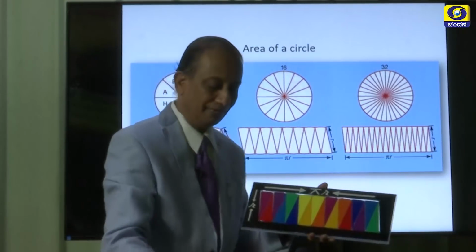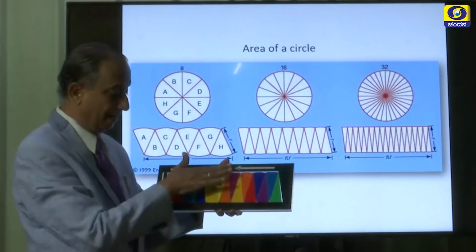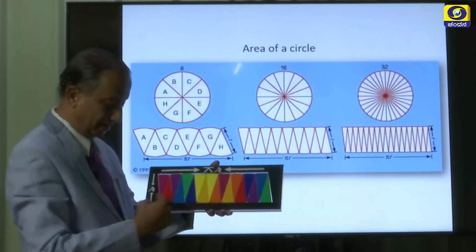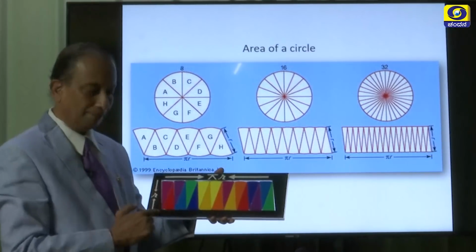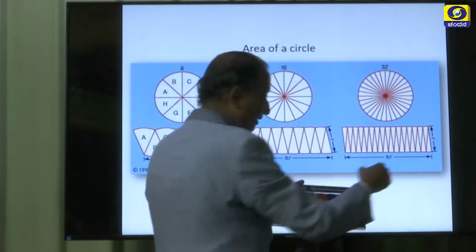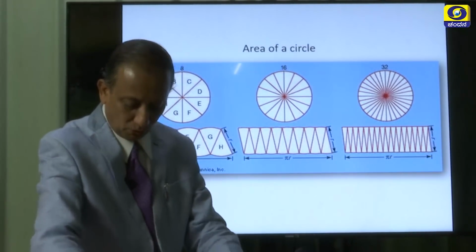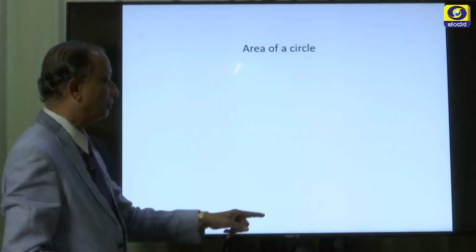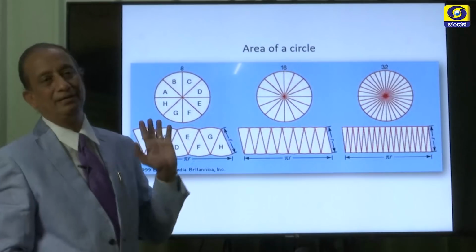So, therefore, we can say that the circumference, as you already know, is 2 pi r, and here the opposite sides are equal. So, the length from here to here is pi r, and this is pi r, plus pi r is 2 pi r. Now, what is the breadth? Breadth is nothing but the radius of these sectors. So, now if you multiply these two, length into breadth, you get the area of a circle equal to pi r square. Okay. So, the area of this is nothing but pi r square.